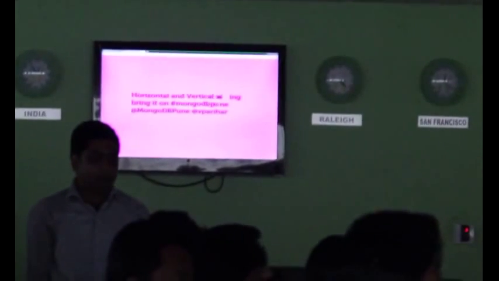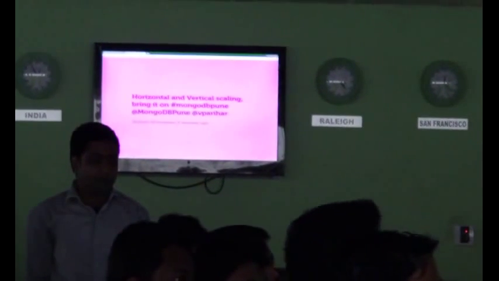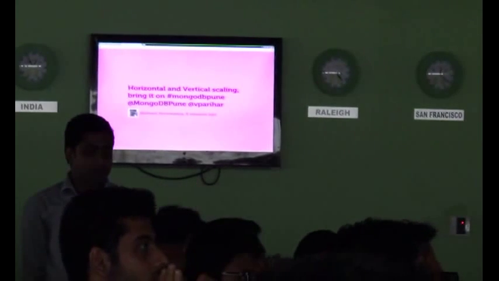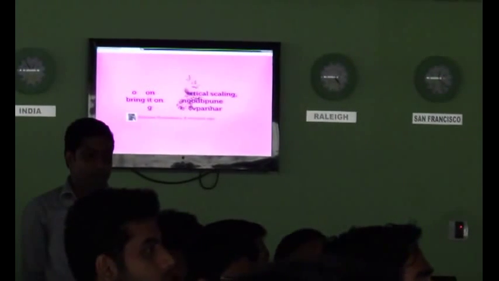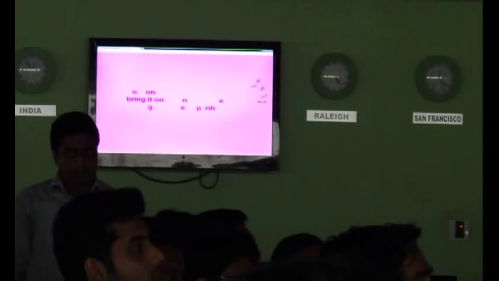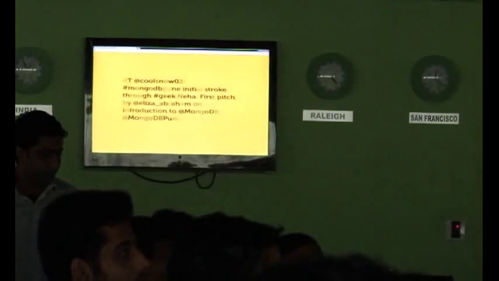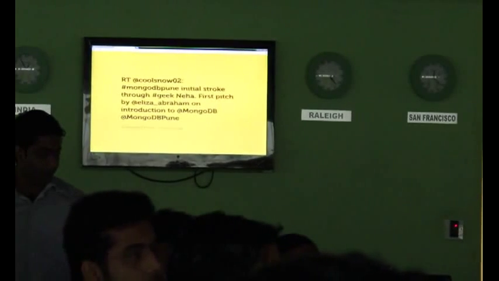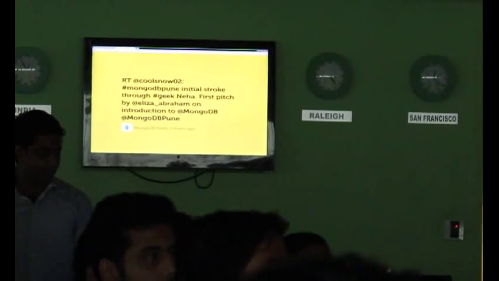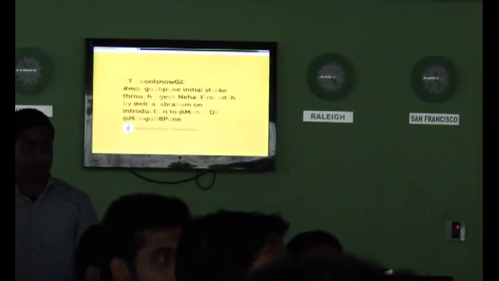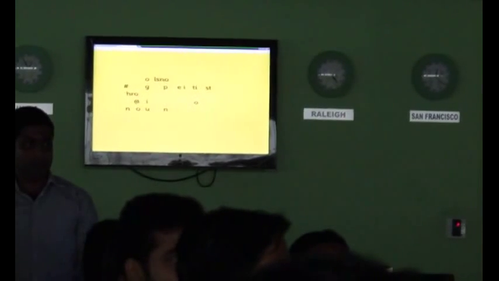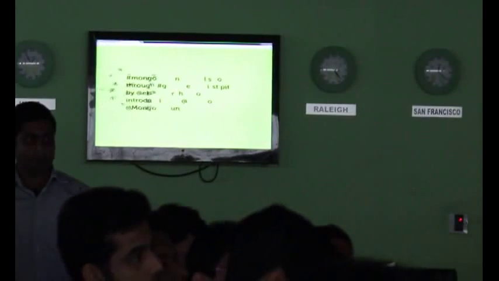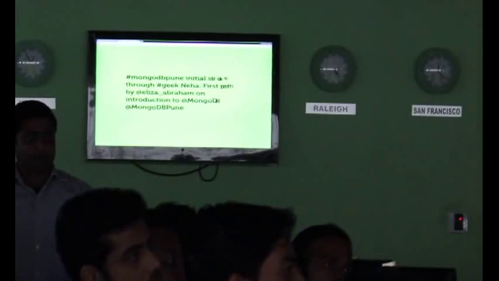Each shard is an independent database, and collectively the shards make up a single logical database. So what does it mean? If you see, MongoDB has one database that ranges from A to F, the second ranges from G to J, the next is K to O, and the last is P to Z. All these databases collectively work in this distributed environment. Each shard is just aware of what is happening on that particular shard. They don't bother about the other shards. So this is how the scalability works.